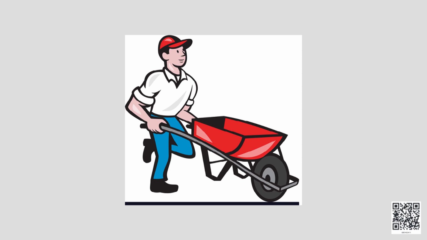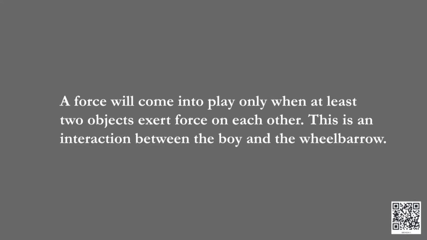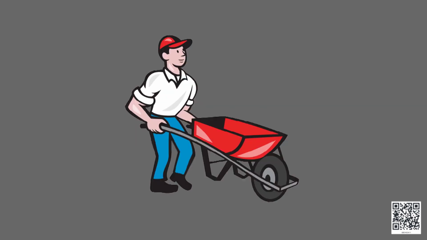Now, there is an interaction between the two. A force will come into play only when at least two objects exert force on each other. This is an interaction between the boy and the wheelbarrow. If there is no interaction between the two, there will be no force.